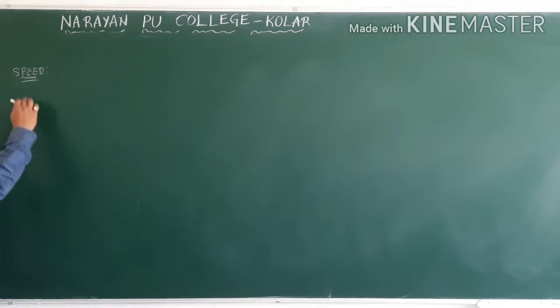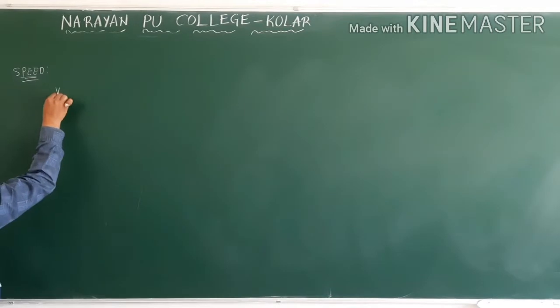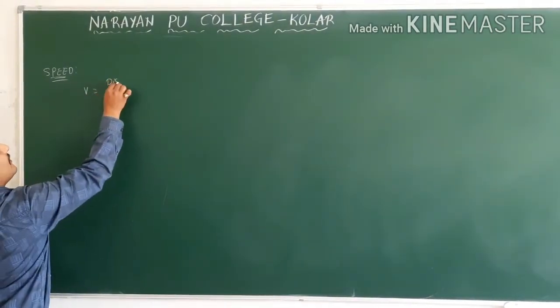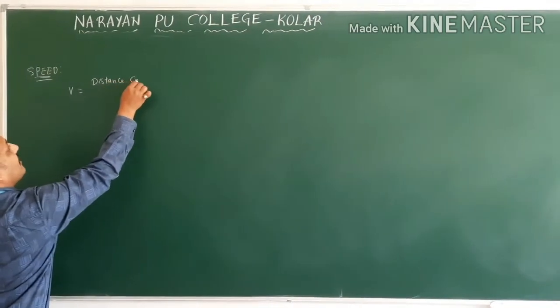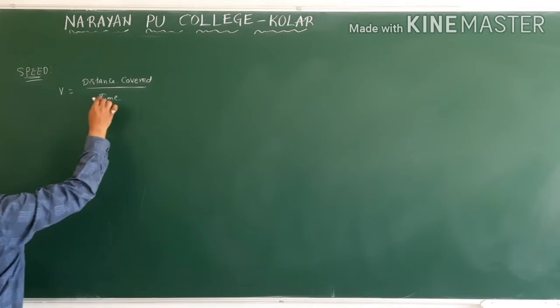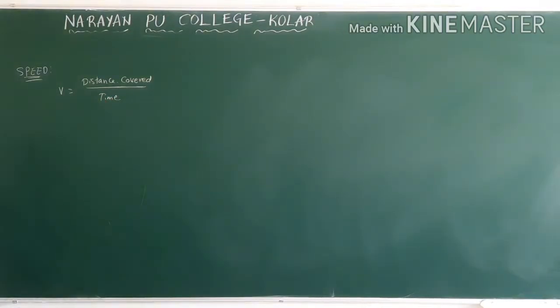How do we write it? The symbol of speed is either S or V. So V equals speed, which is the distance covered in a particular interval of time. A time interval will be there. Time interval means where we are starting and where we are ending, the starting point and the ending point. That is called the time interval.